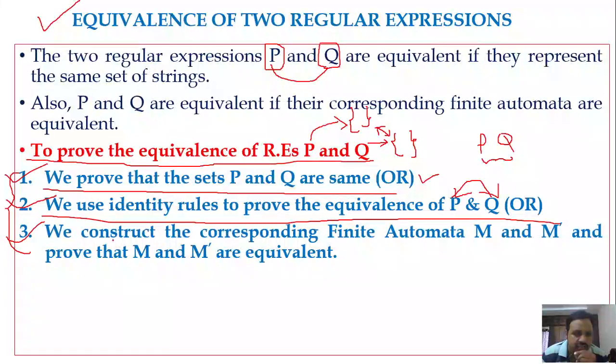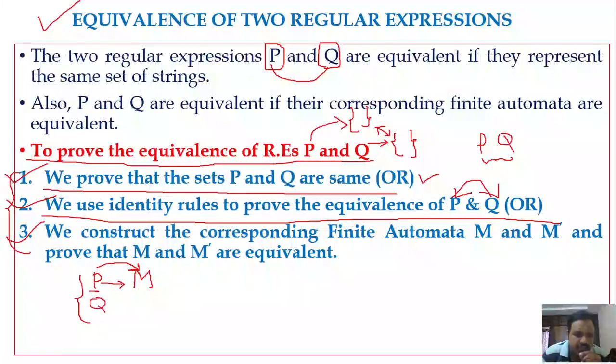Next, the third one is that we can construct the finite automata, and if those finite automata accept the same language, then we can say they are equivalent, right? So here, if P is a regular expression, we can construct a finite automaton that accepts the language defined by regular expression P. Just try to understand this. Same is the case with Q.